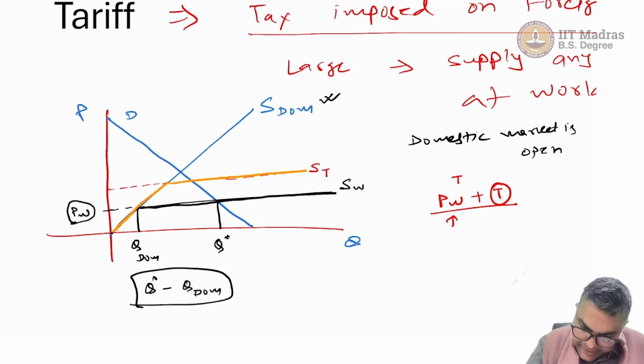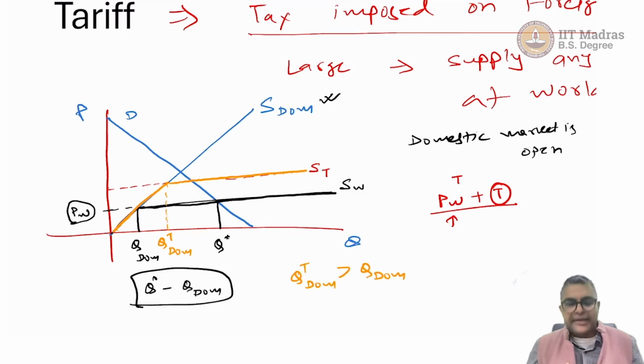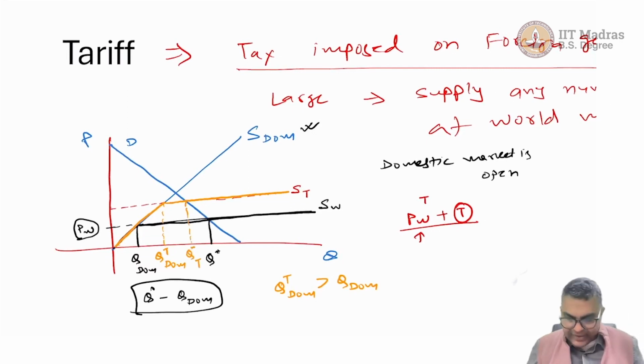What will happen here? After the introduction of the tariff, Q dom T is clearly greater than Q dom, and dom is an indicator for domestic. So now our internal suppliers can supply more. But we can see the total consumption after the introduction of the tax is now less. Q star T is less than Q star. That is the implication.